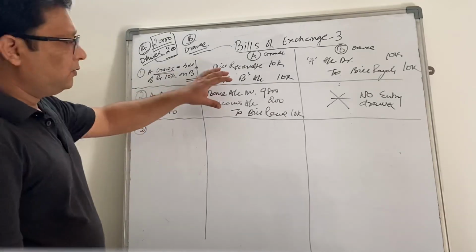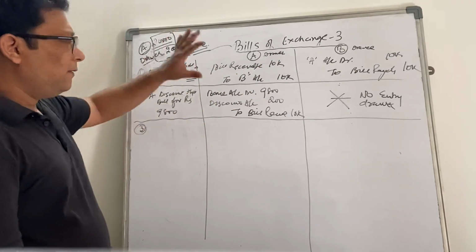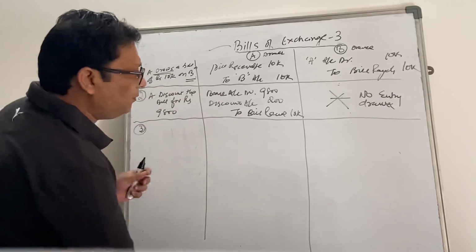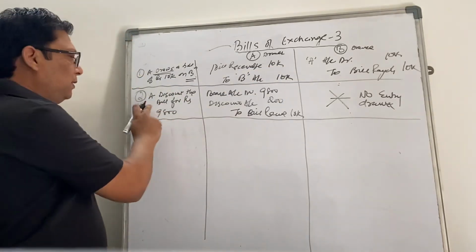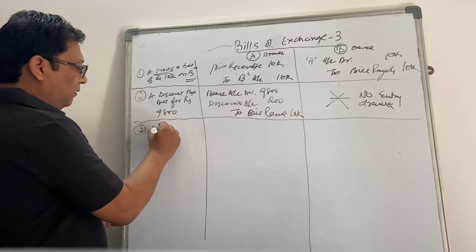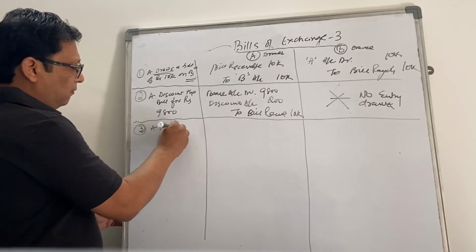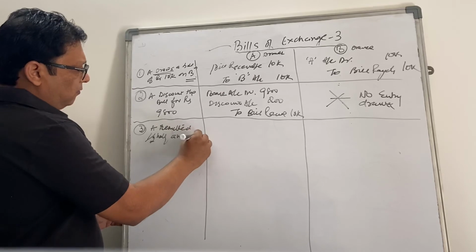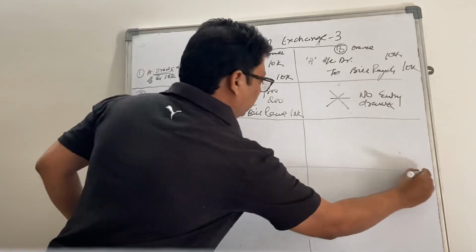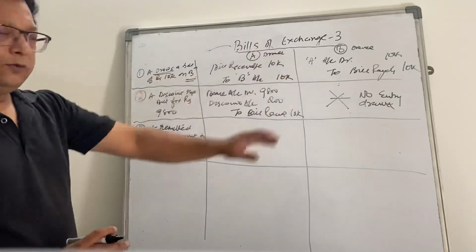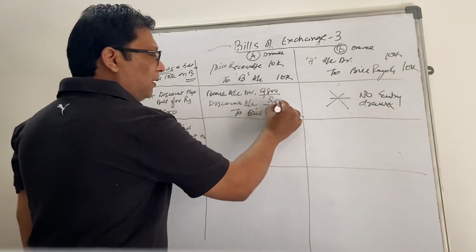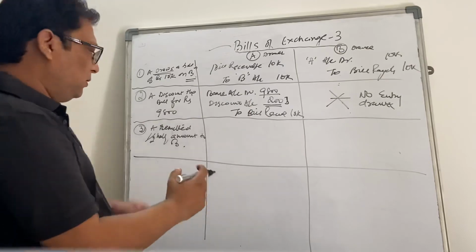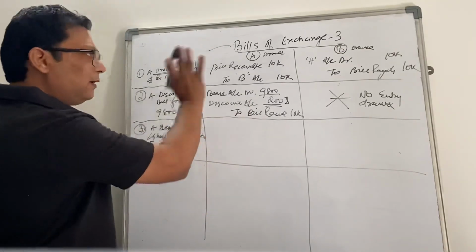Because the bill is drawn to mutually help each other, they have agreed that half of the amount of discounted money will be remitted to B. So as per agreement, A remitted half amount to B. As half of the amount will be remitted, the portion of loss because of the discount will be shared in the same proportion.